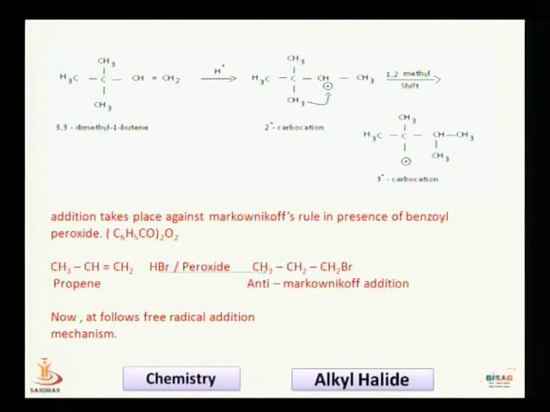Now HBr combines with this to give RH plus a bromine radical. So the bromine radical is produced, which combines with CH3 CH double bond CH2 in propene, an unsymmetrical alkene.